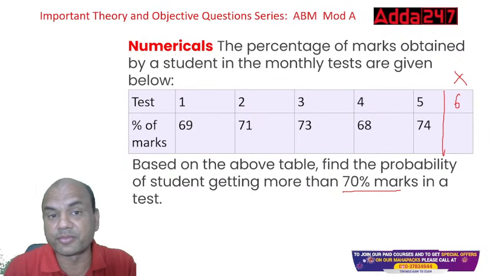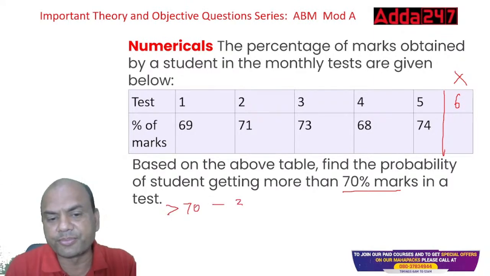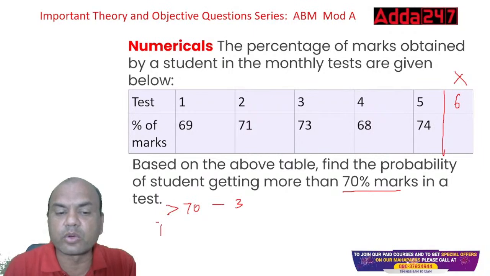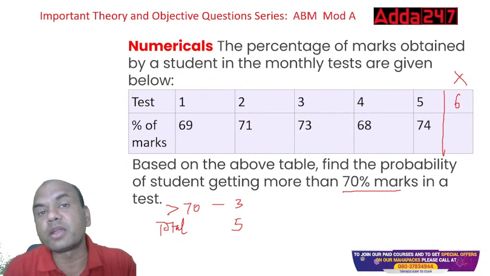Above 70. So, above 70 is what? 3, right? So above 70, greater than 70, it's 3. Total number of tests is what? What is the total number of tests? 5. So how to find the probability?